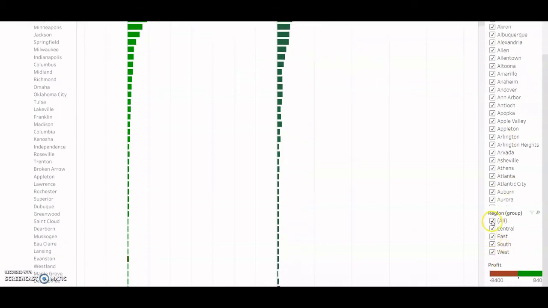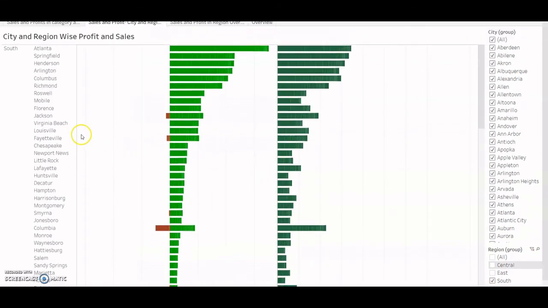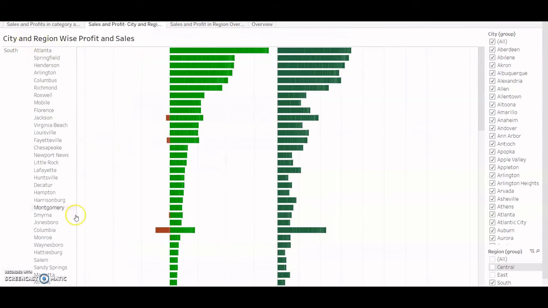Now if I want to see only a particular region, let's say I want to see only south region, then my sales and profit plot would look somewhat like this.